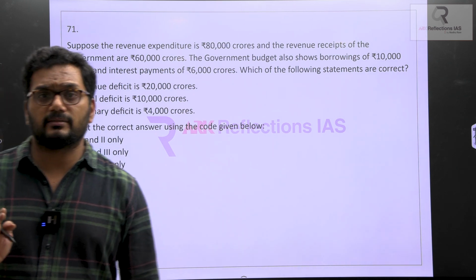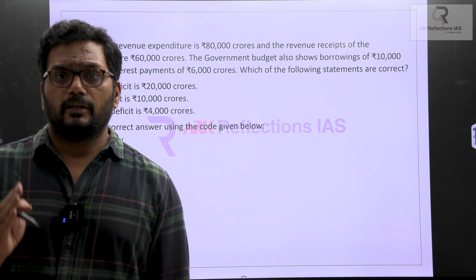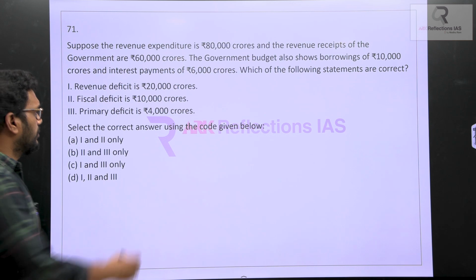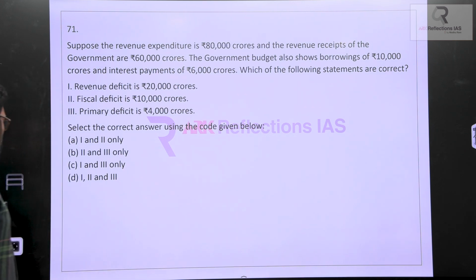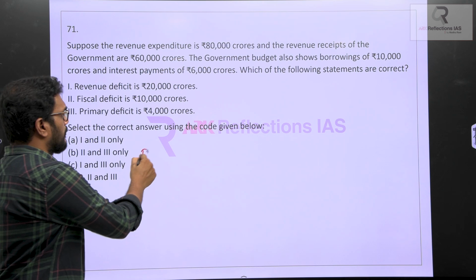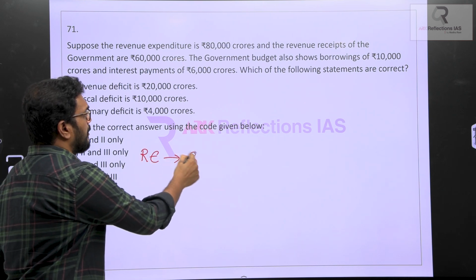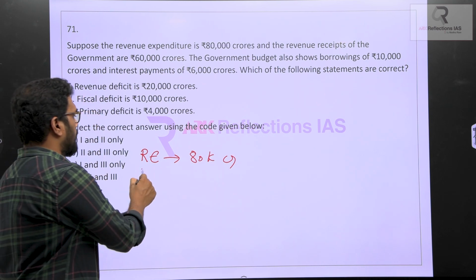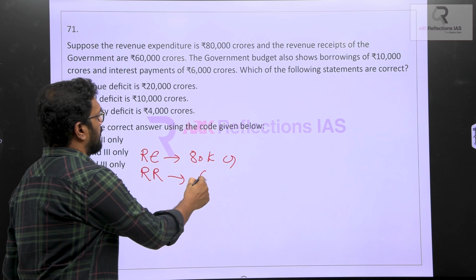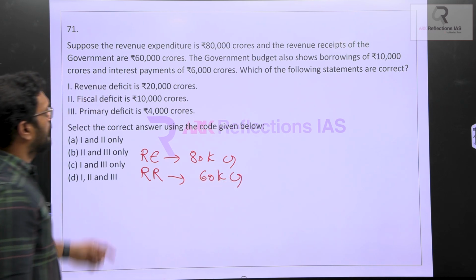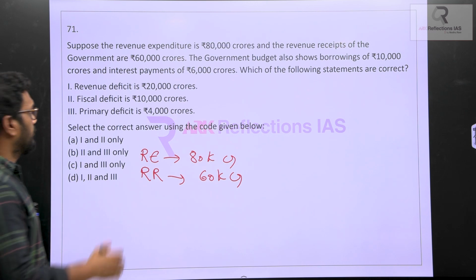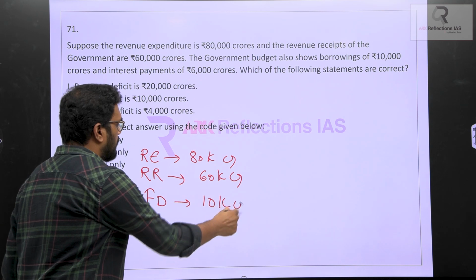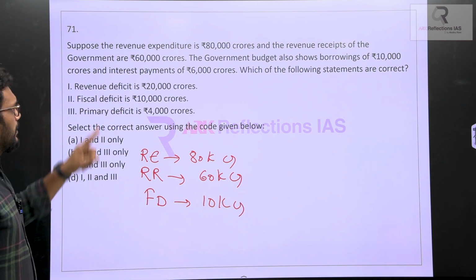Next, this is a very simple question, provided you know the formulas for FD, revenue deficit and primary deficit, which we have discussed in the class. If you are aware of this, then definitely this is a very simple question for you. Suppose the revenue expenditures are 80,000 crores and revenue receipts are 60,000 crores. The government budget also shows borrowing of 10,000 crores. I always told you borrowings is nothing but FD, 10,000 crores. And the interest payments is 6,000 crores.